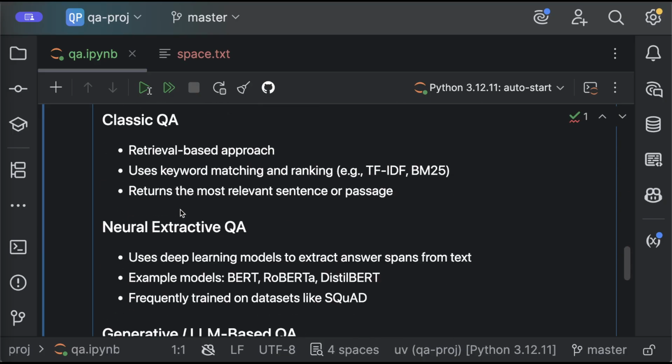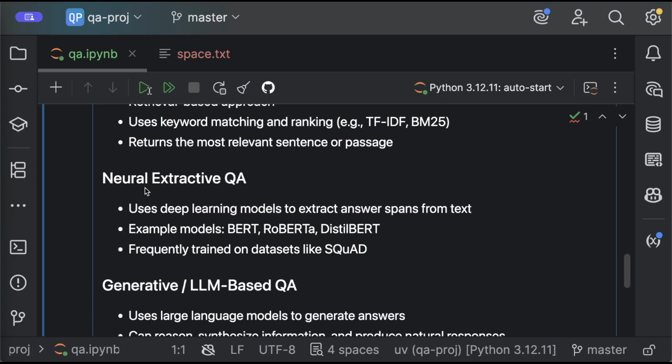There are pretty much three technologies for that. One is called classic QA. This is based on statistical approaches. The idea is that you rank sentences and just give back the sentence that is most relevant to the question. These use algorithms like TF-IDF, BM25, and others. The advantage of this method is that it's usually fast and doesn't need training, right? The disadvantage is that usually they are not as precise as modern approaches.